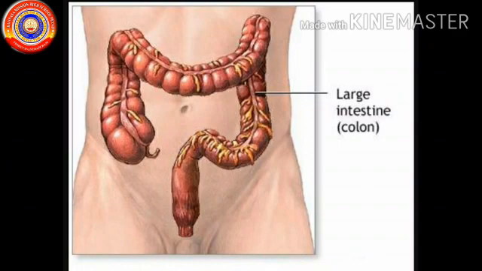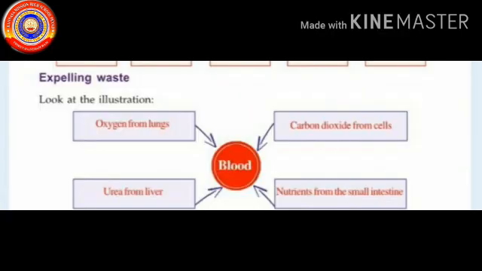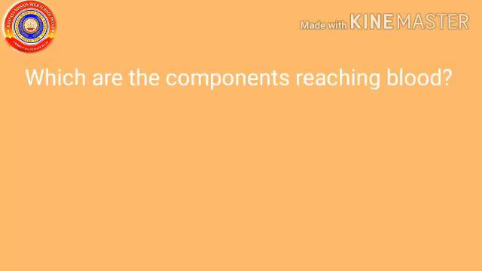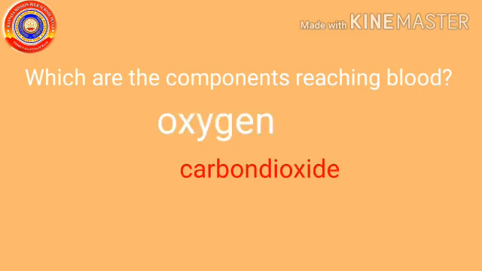In the previous class, we studied that the byproducts of metabolic reactions, which are not useful to the body, are eliminated through the process called excretion. Look at the illustration. Which are the components reaching blood? Oxygen, carbon dioxide, urea, and nutrients.